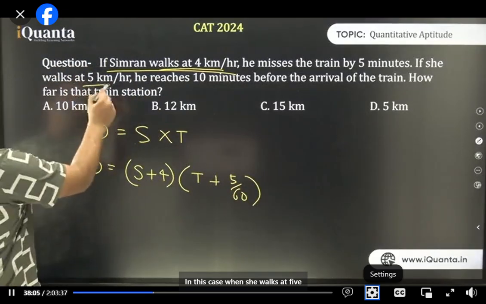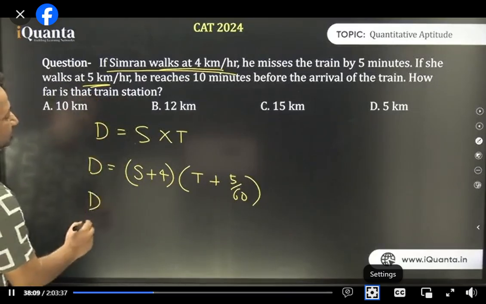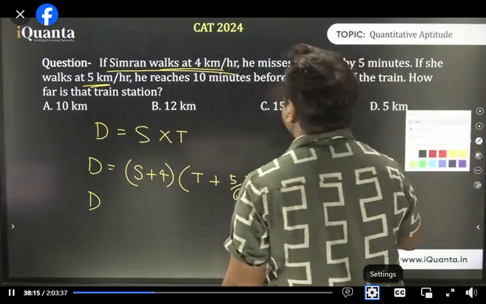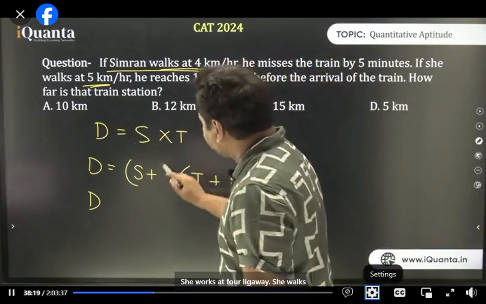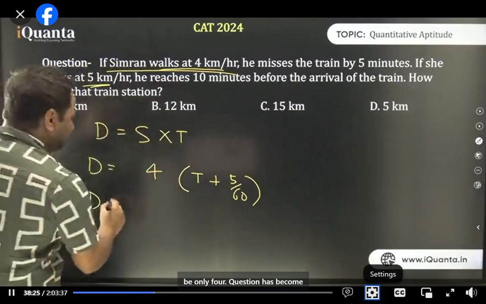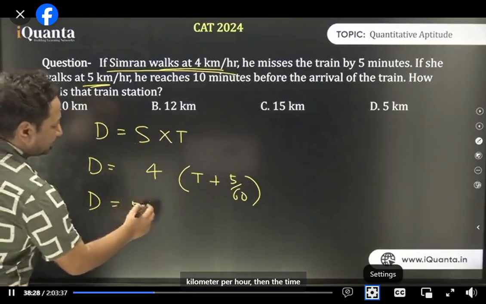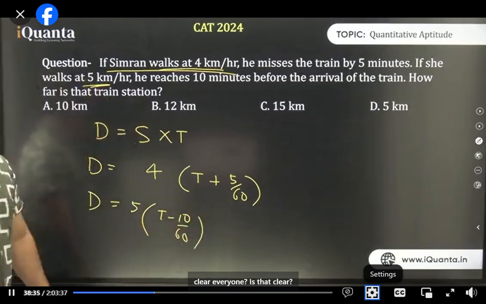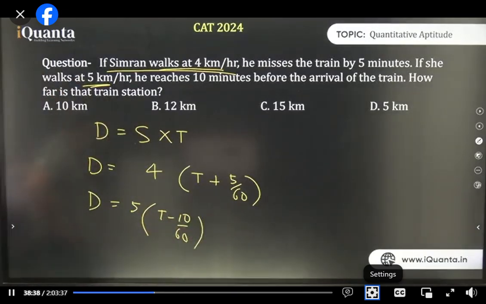And in this case, when she walks at 5 km per hour. Okay, one minute, there is a problem here. It is written that she walks at 4, but it should be that she walks 4 km faster. So this will be only 4. Question has become easy now. When she walks at 5 km per hour, the time taken by her is 10 minutes early. So it is t minus 10 by 60. Is that clear, everyone? Question has become very easy. If she is walking 4 km faster, then we have corrected that. It's clear now. Okay.